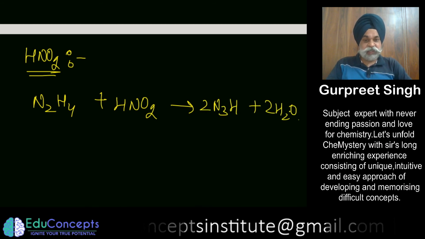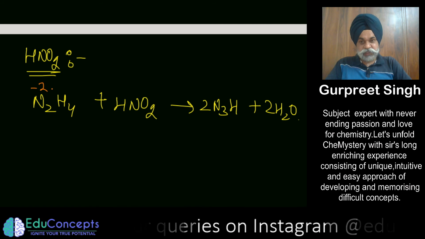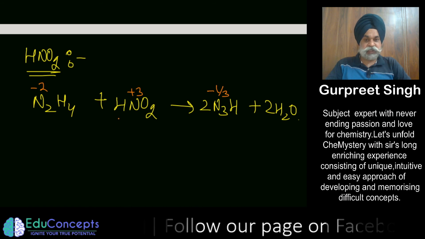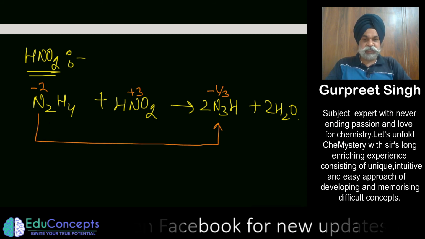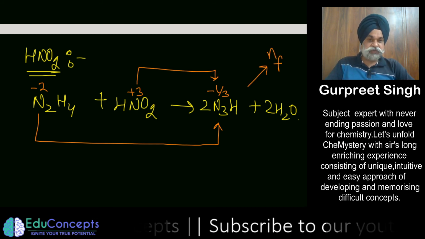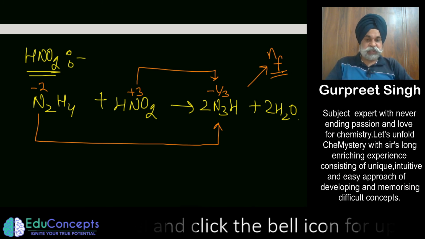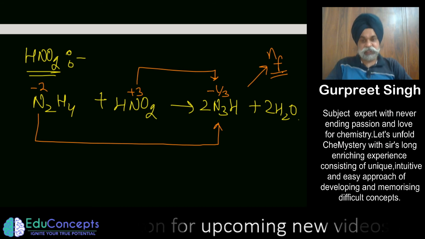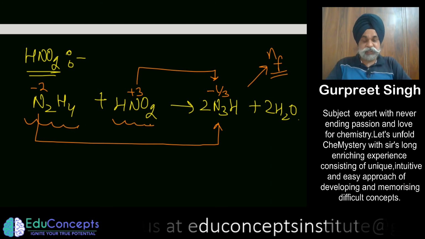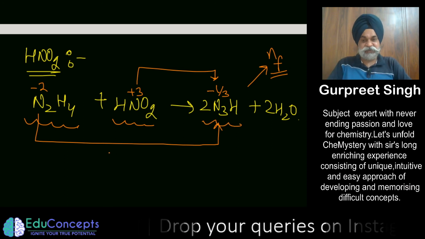And this is such a beautiful reaction where nitrogen is in the -2 oxidation state, it is in the +3 oxidation state, and here the average oxidation state is -1/3. So this is going from this side to this side as well as this side to this side. For this particular reaction, I would advise you to look at the video where it is discussed in great detail in terms of n-factor. So it is a beautiful reaction. Why did I touch this reaction? Because hydrazine I have taught today a bit, nitrous acid I have taught, and hydrazoic acid also I have taught. So that is why it is very important.